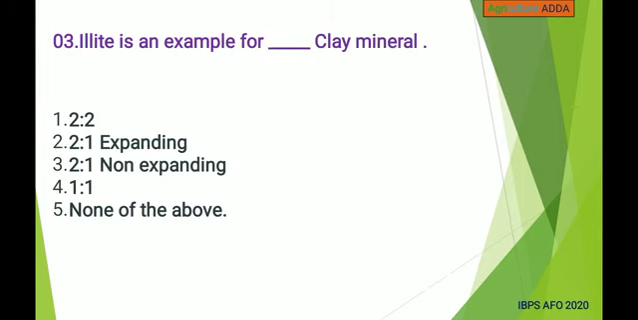Next, illite is an example for dash clay mineral: 2:2, 2:1 expanding, 2:1 non-expanding, 1:1, none of the above. Answer is 2:1 non-expanding.